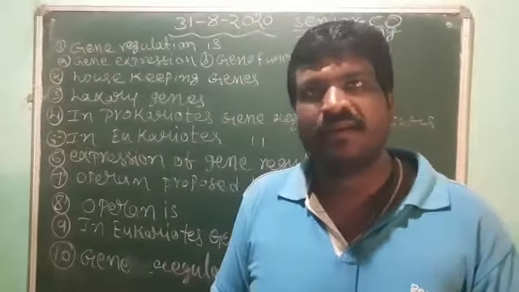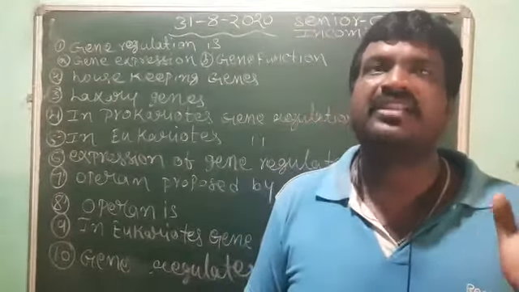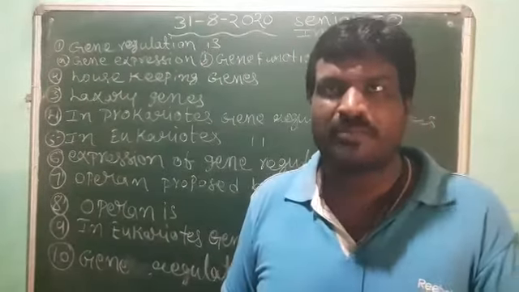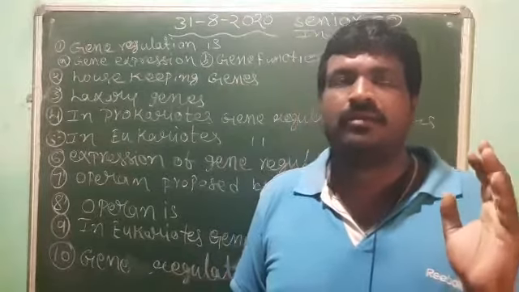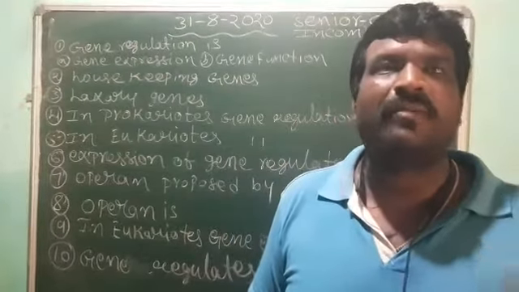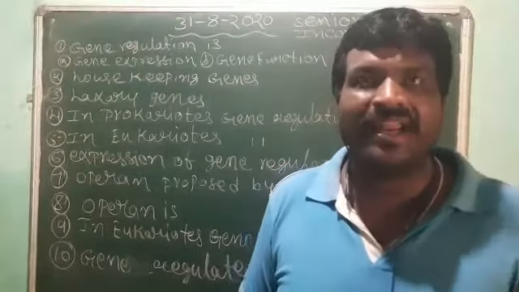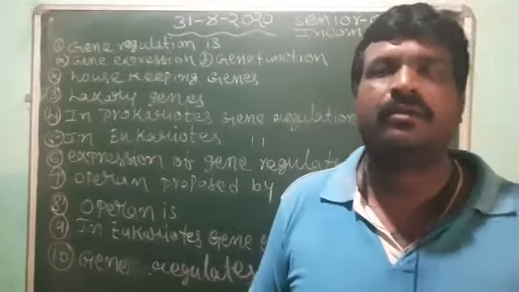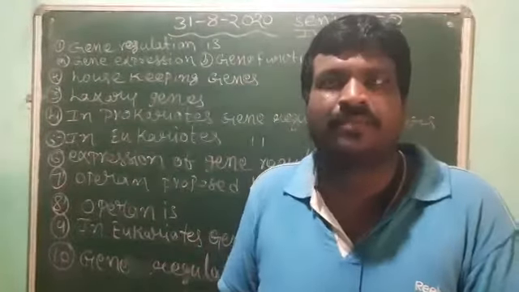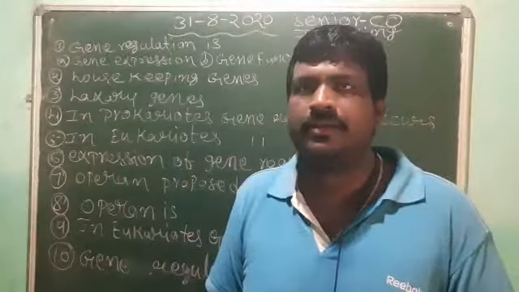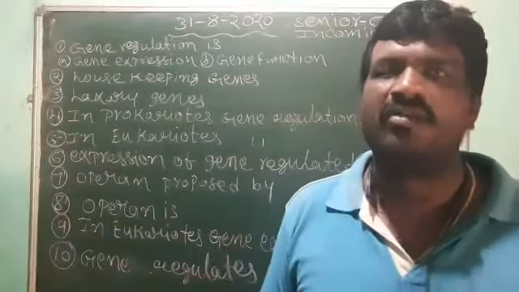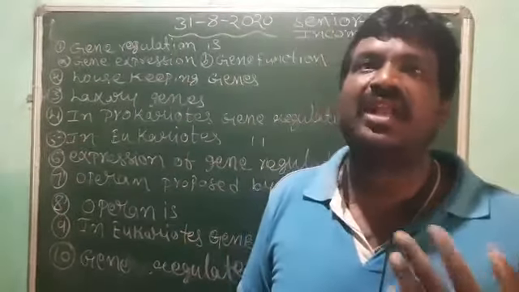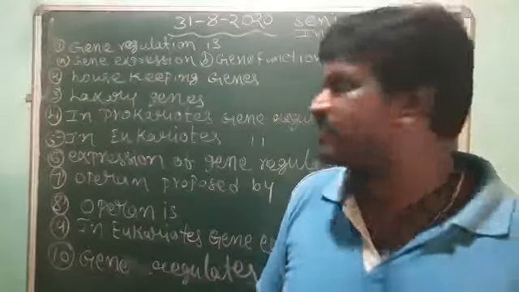The third one, transport of RNA from the nucleus to the cytoplasm, the RNA which is formed in the nucleus, for synthesis of protein. So this is the third level. Now the fourth level, translational level, that is called protein synthesis.